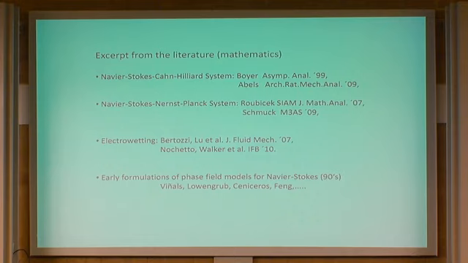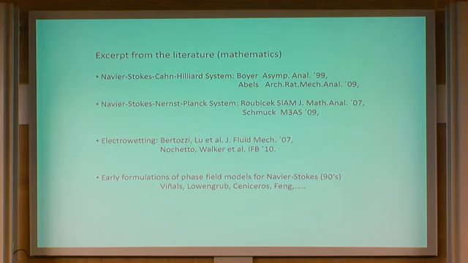Actually, these are some references. This idea of coupling Navier-Stokes with a phase field comes from the physical literature in the 90s. It has been quite well justified by recent papers by Abels and Roger. In the particular setting of electrowetting in 2 dimensions, there are papers by Bertocchi, Nochetto, and collaborators. And when you introduce electrokinetic equations, of the form of Nernst-Planck equations, which I will talk about at the end of the talk, then you have papers in the sharp-interface case by Rubicek and Schmuck.